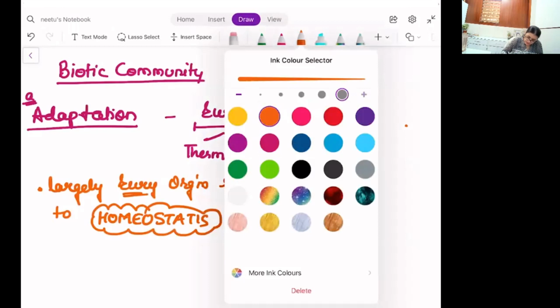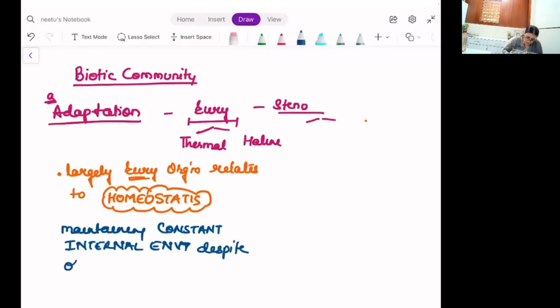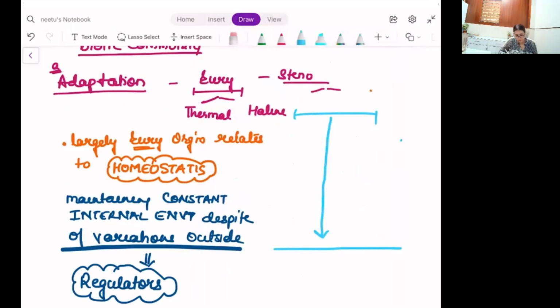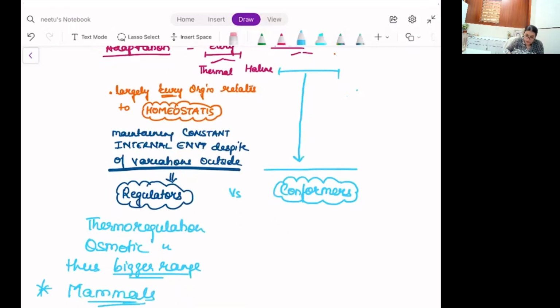Homeostasis. Automatically the requirement: maintain a constant internal environment despite variations outside. Regulators versus conformers. Thermoregulation, osmotic regulation, thus bigger range of survival. Mammals are very good example. Conformer in comparison accounts for 95% plus animals, all plants; they do not maintain